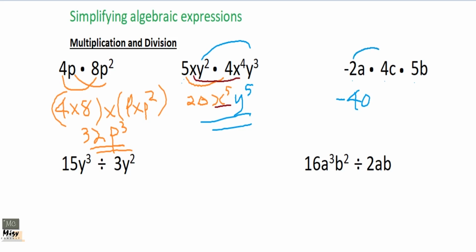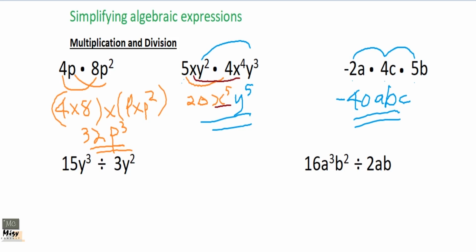Because it's multiplying, we'll multiply the numbers, then we'll come to the letters too. It is only a, b, c. So we just put our a times b times c. Okay, so that is our answer for this particular one.